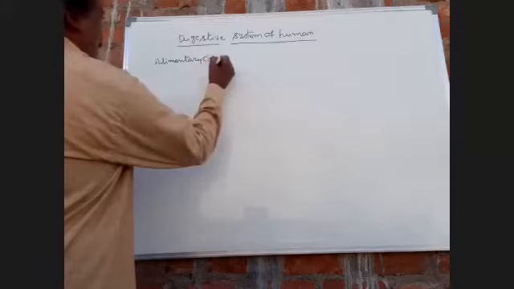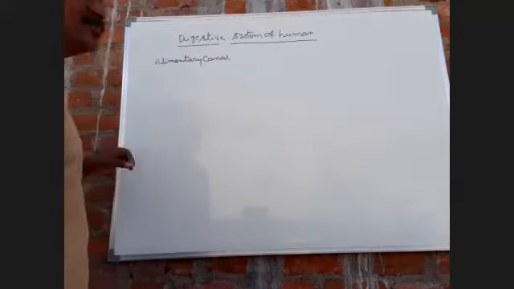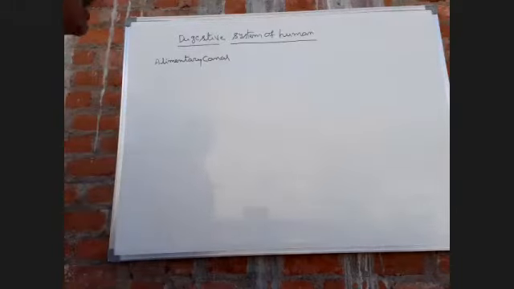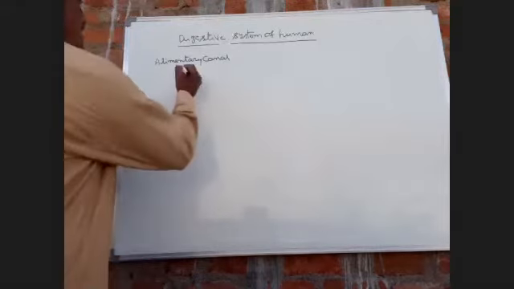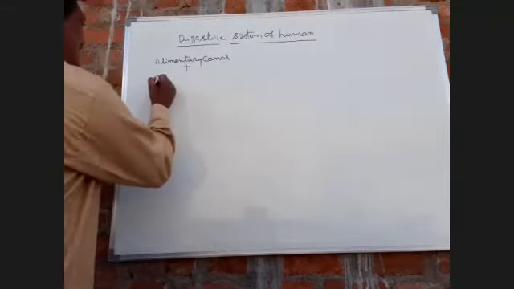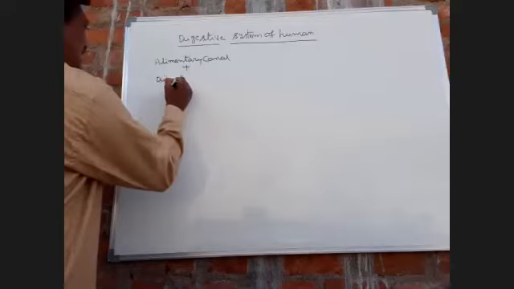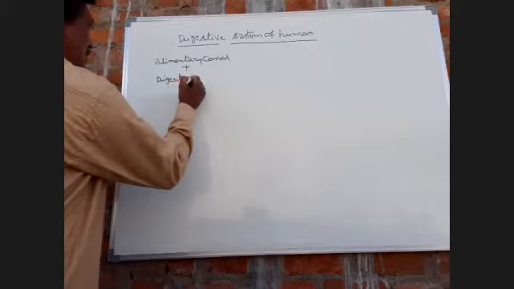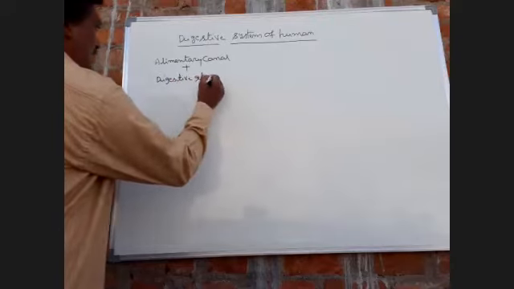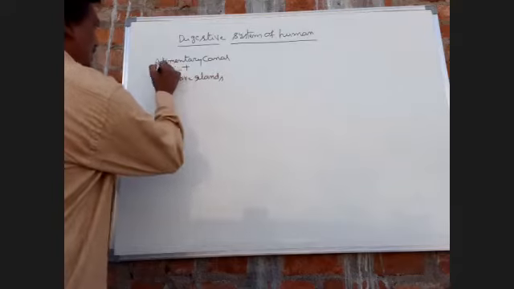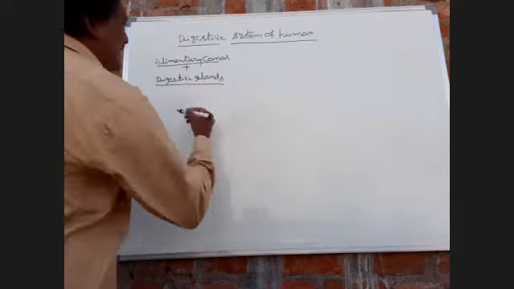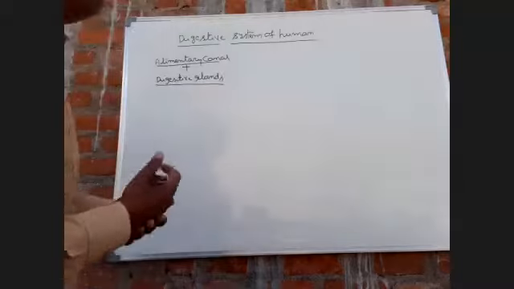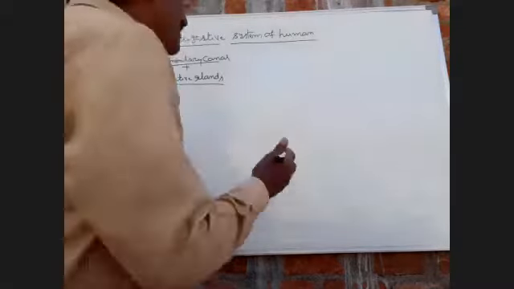The alimentary canal and its associated digestive glands is called the digestive system. Come to the digestive system diagram.